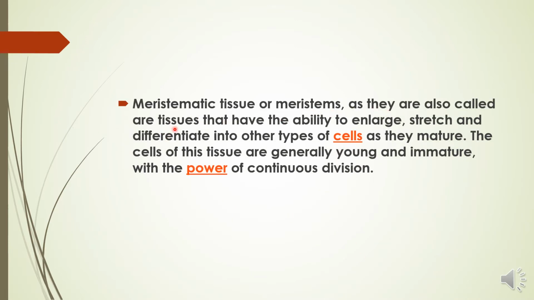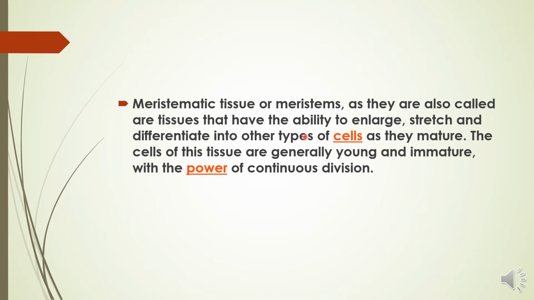As I told you, the permanent tissues are made up of meristematic tissues after they get differentiated. When the meristematic tissues get differentiated, they convert into the permanent tissues, and in the permanent tissues the dividing activity stops. So the meristematic cells differentiate into other types of cells as they mature.